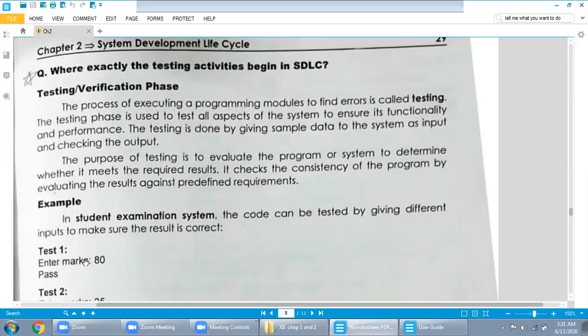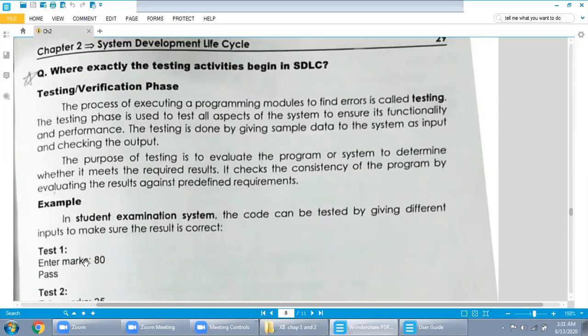But when you are feeding the data, you enter 105. It is not possible, but this is a computer; you can enter 105. Since 105 is above 100 marks, it is not possible, so you will enter the data as in the real world. This is called testing by giving sample data: we give the sample data to the system as input and check the output, whether it is correct or incorrect.